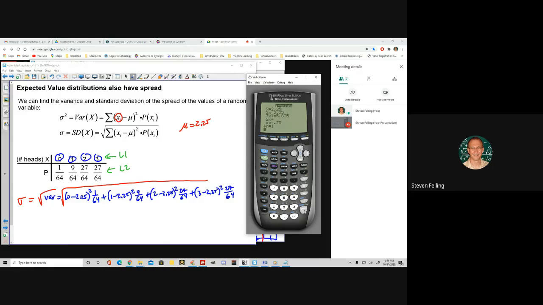And sure enough, there's my expected value there as the mean. The mean is 2.25. If I calculated this out by hand, I would get the standard deviation, and that shows up here on the screen as 0.75. This is the number of heads here. So we would get on average with this unfair coin 2.25 heads with a standard deviation of 0.75 heads, but it's not symmetrical. It's skewed left.